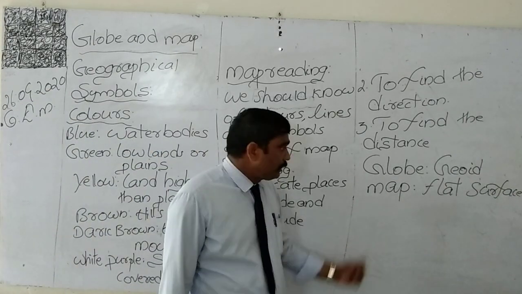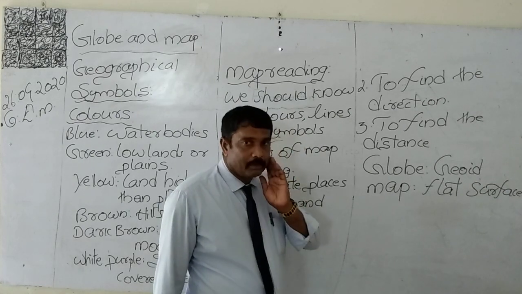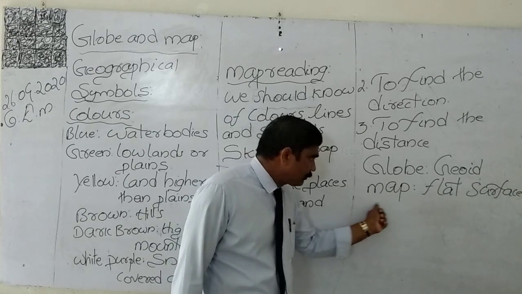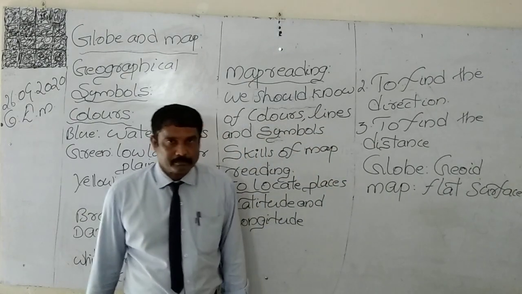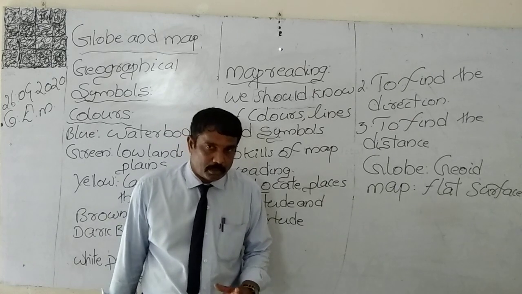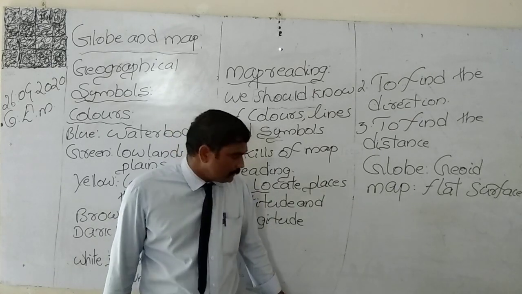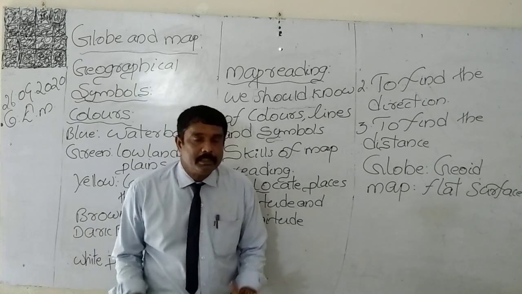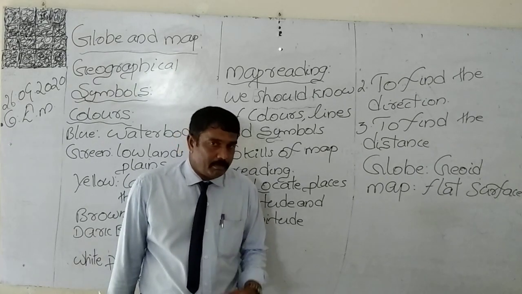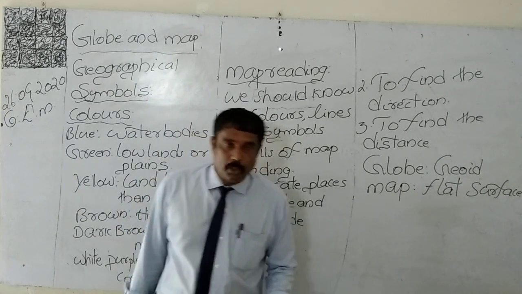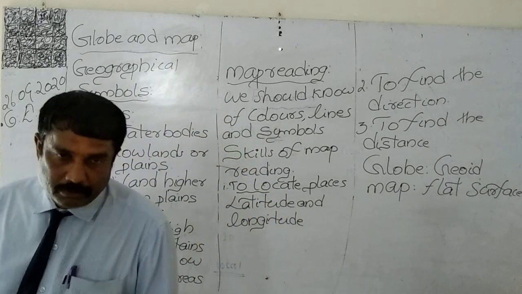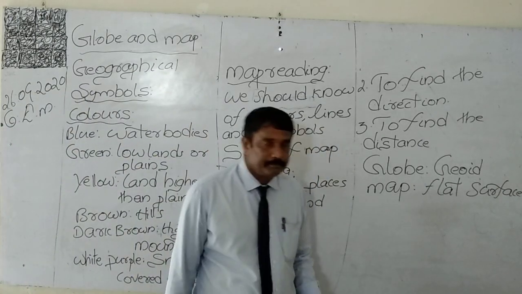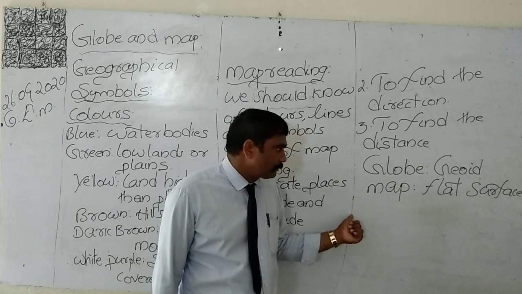So for that we are using a globe. A globe is a miniature model of the earth. The globe is like the earth, because the shape of the earth is long round, and like that the shape of the globe also is long round. A globe is a miniature of the earth.